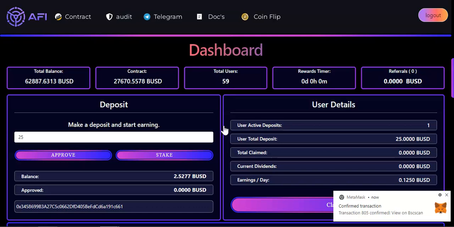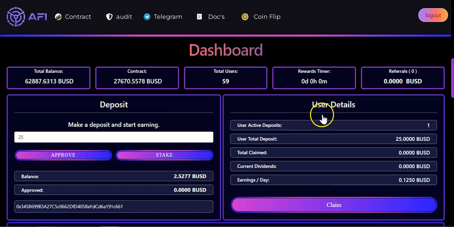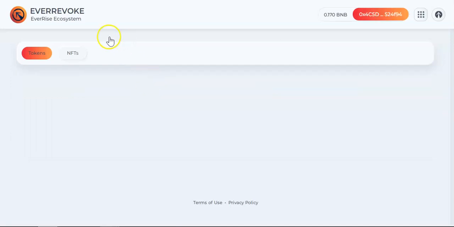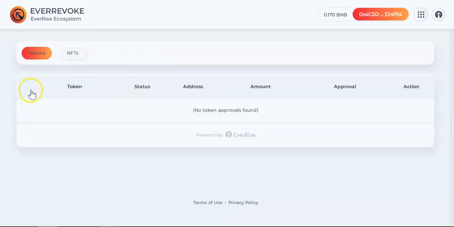So right, guys, right after you are in the project and approved your funds, the next thing you should do is come over here to Revoke.cash and revoke that approval. Okay, so this is just to prevent you from being hacked or whatever. Okay, guys, so if something happens with the smart contract, they will not have access to your wallet because you revoked the contract. But if you don't revoke the contract, they will have access to your BUSD.